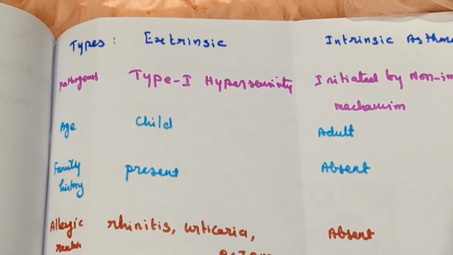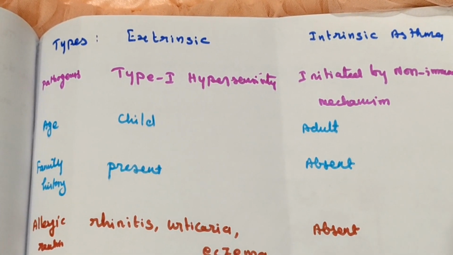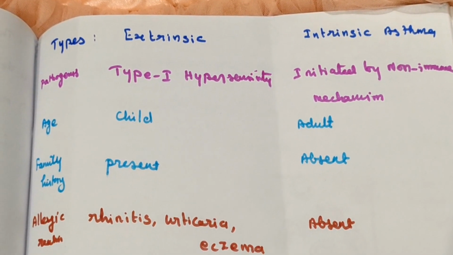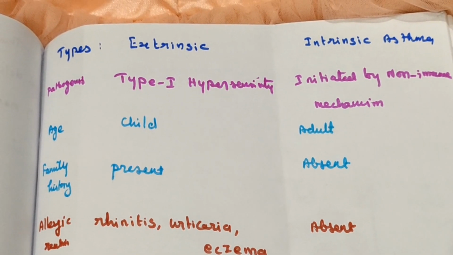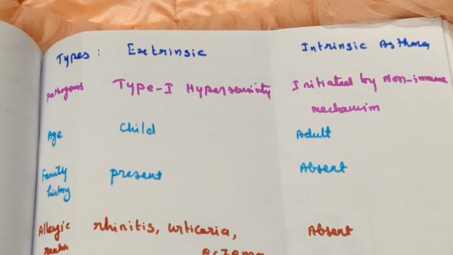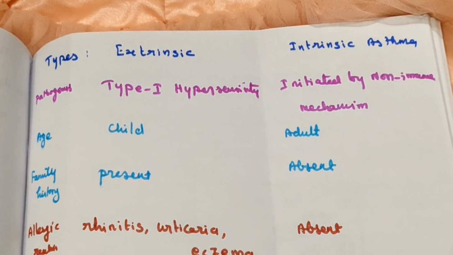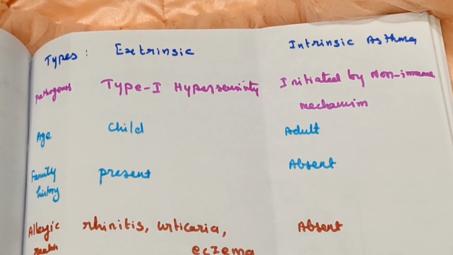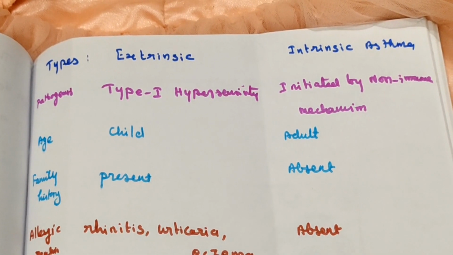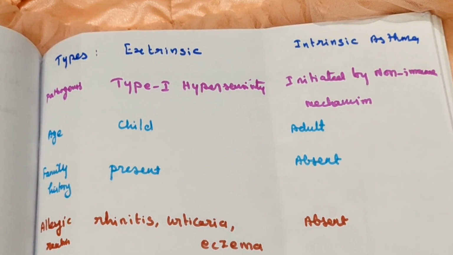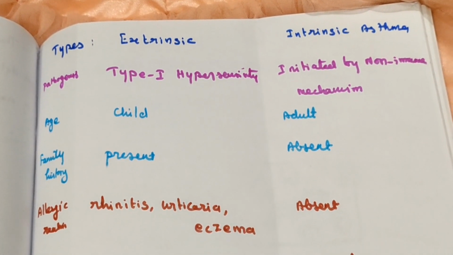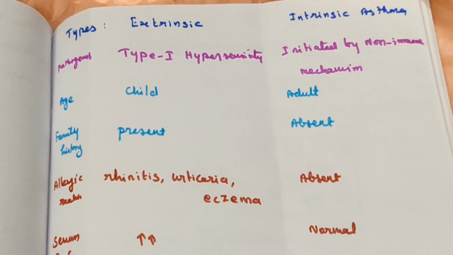Now there are two types of asthma: extrinsic asthma and intrinsic asthma. The mechanism of extrinsic asthma is type 1 hypersensitivity, all the things we discussed. For intrinsic asthma, we don't know the mechanism. It is a non-immune mediated mechanism, and we don't know the exact mechanism for intrinsic asthma.